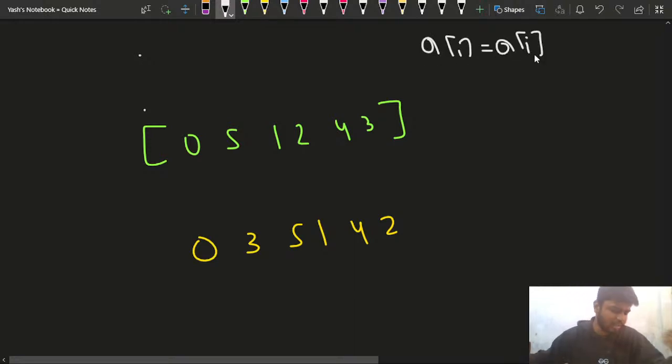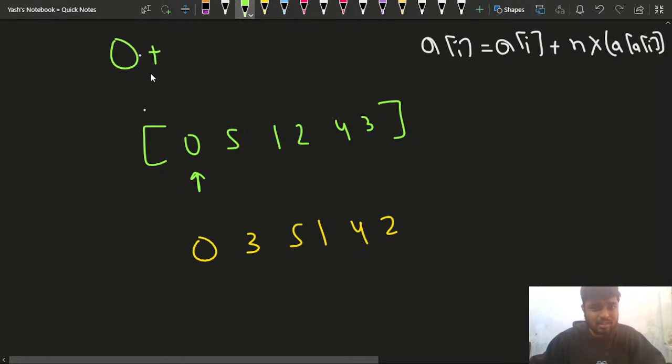This is the initial formula that we are thinking about: a of i is equal to a of i plus n into a of i, like this. Now the thing with this particular approach is, if I have 0, what will be here? I have the element 0, so currently I'll be at this element. This element will be 0 plus n into a of i, and a of 0 is 0.